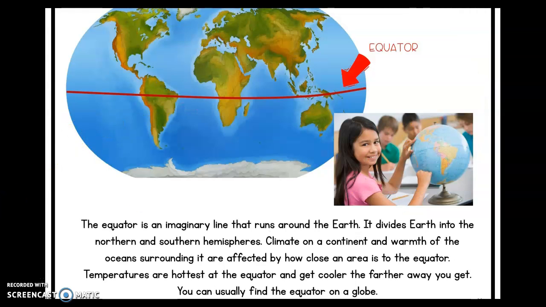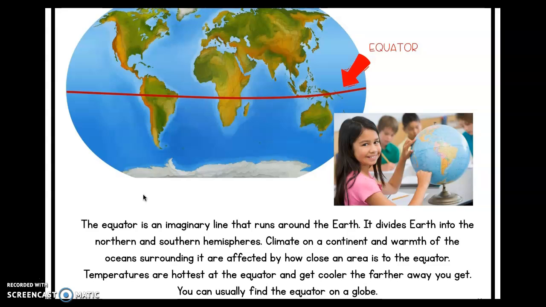Okay, the equator. See if you guys can say equator. Equator. The equator is an imaginary line and it runs around the Earth. So it splits the Earth into the northern hemisphere and the southern hemisphere.